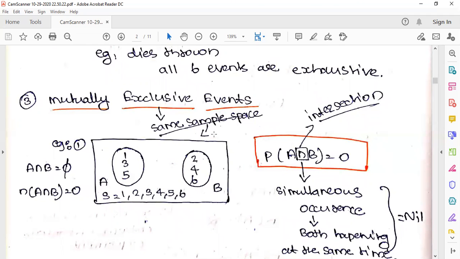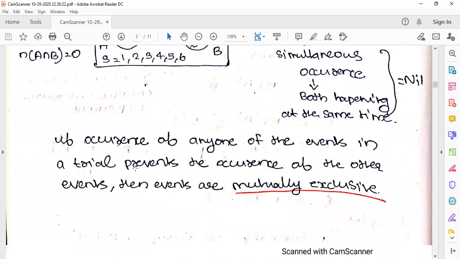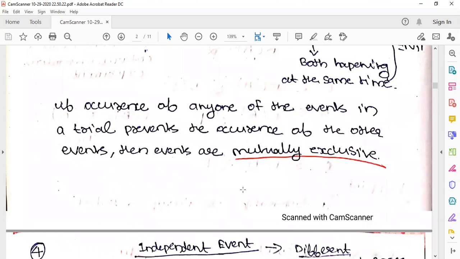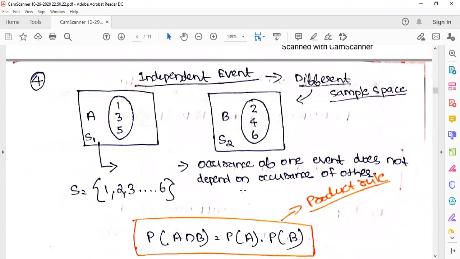For example, if you get 3, then the other events cannot occur. You already have one output. So if any of the events in the trial prevents the occurrence of the other, then it is mutually exclusive.